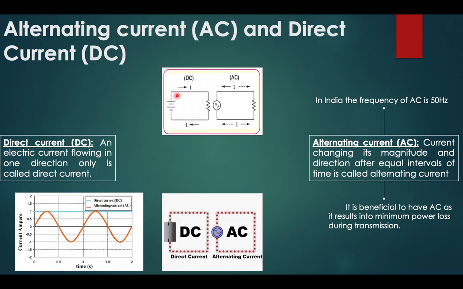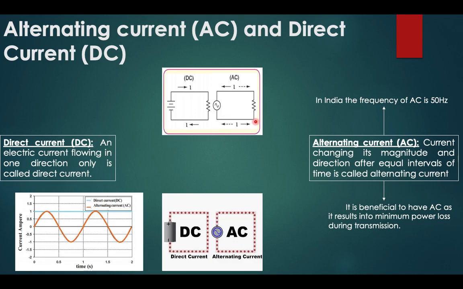Now what is the difference over here? In DC, the current is only moving in one direction, whereas in AC, after some time, the direction of the current is always changing. The current will alternate its direction. From the current versus time graph, we can see that initially it will move upward, the voltage, the potential difference, will increase. Afterwards it will go to zero, and again it will go to the opposite direction, and the potential difference will increase in the opposite direction. So it behaves as a sinusoidal wave.